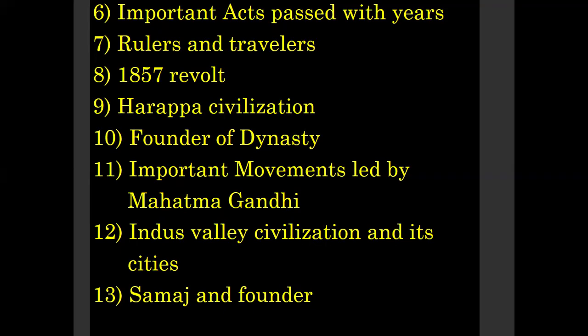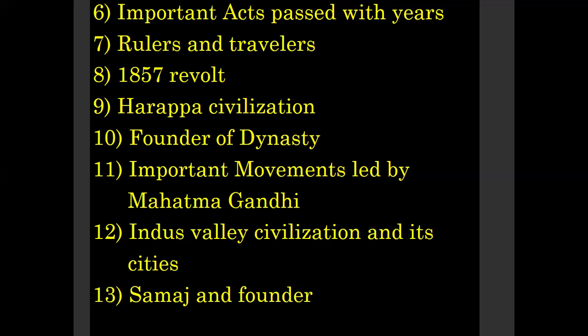Next, important movements which are related to Mahatma Gandhi. Just focus on them well. First, focus mainly on the movements in which Mahatma Gandhi was involved. After that, if you have enough time, you can read for other movements also. Next, questions on Indus Valley civilization and its cities.